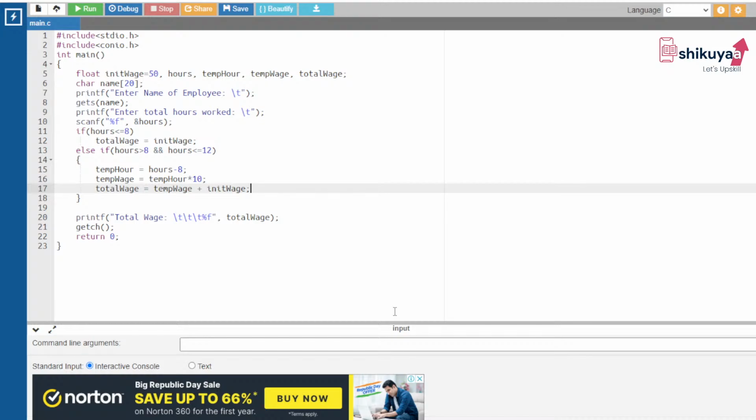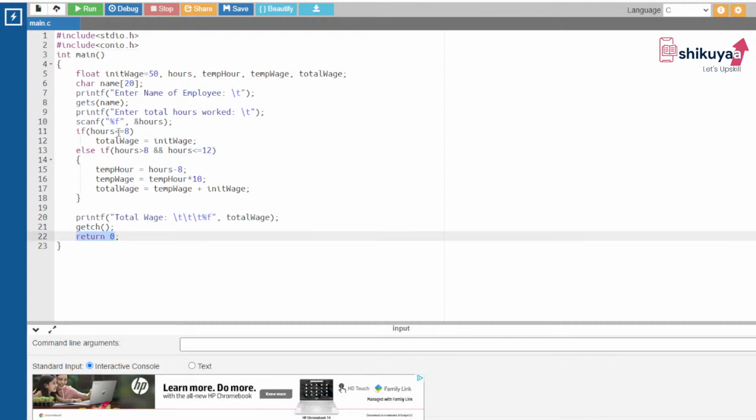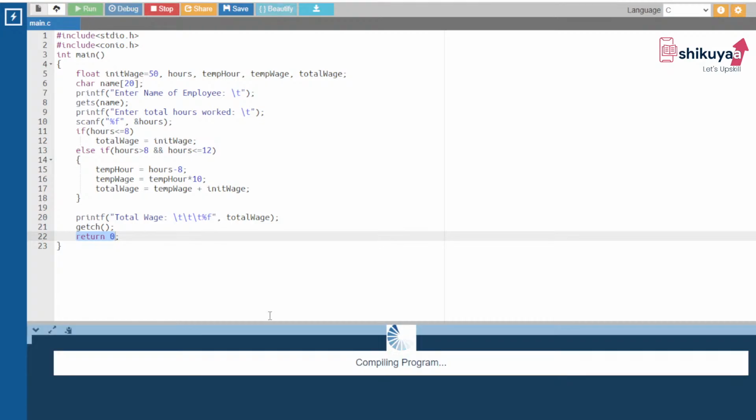Return 0 is used for the return type int, which we have already used in the 3rd line. Int is the return type. You can write void, you can write int, whatever it may be. If you write void over there, you don't have to return anything to the main function. But if you write int, you need to return something. That's why we have written return 0. Now if you want to run the program, just run the program.